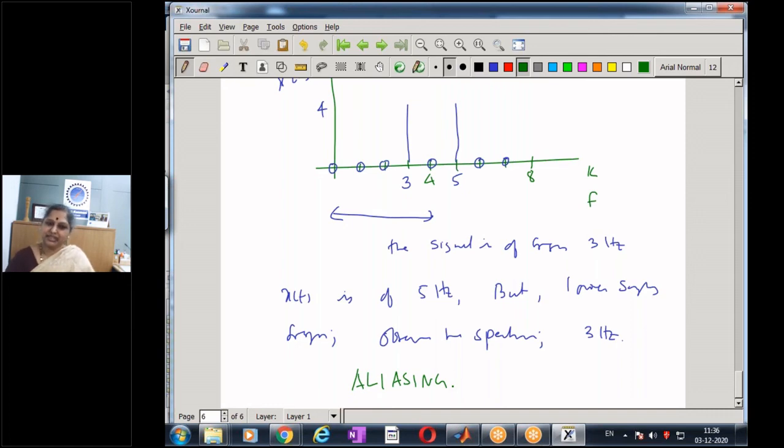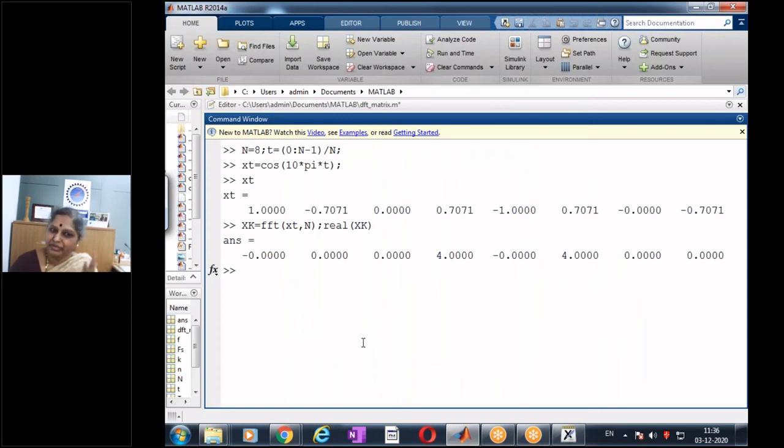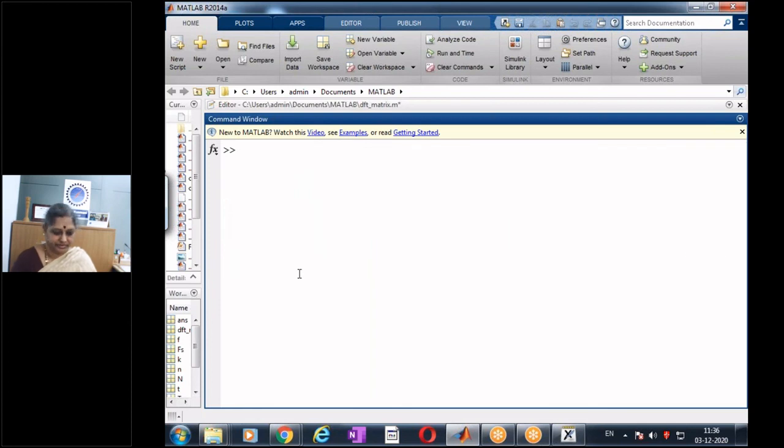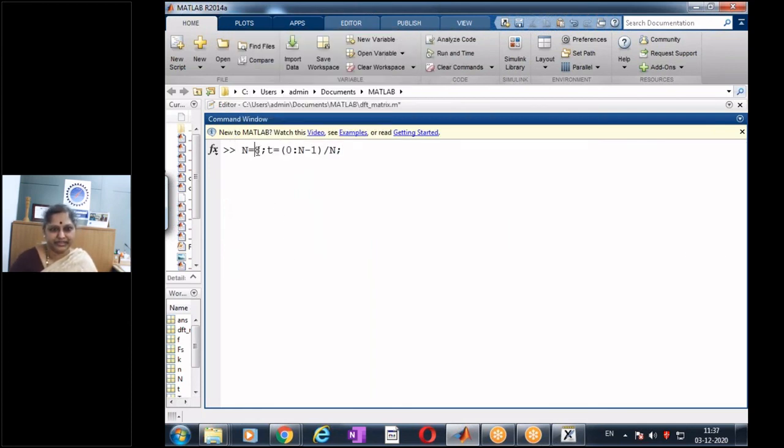But if I take my same signal and maintain a correct sampling frequency, I will be able to recover it. So for example, say now, instead of taking N equal to 10, let us say I take N equal to 16.